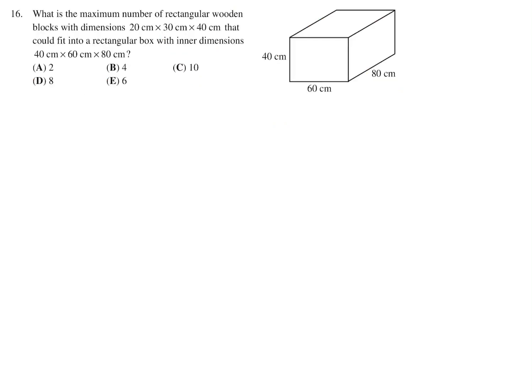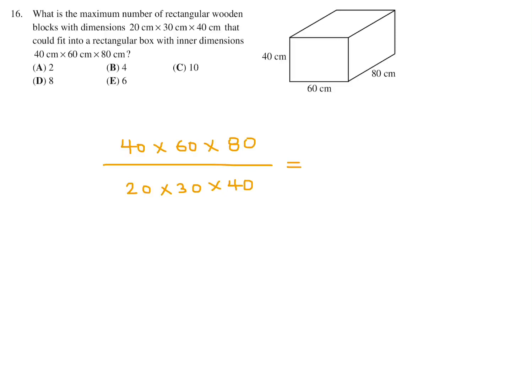What is the maximum number of rectangular wooden blocks with dimensions 20 times 30 times 40 that could fit into a rectangular box with inner dimensions 40 times 60 times 80? So the large box is 40 times 60 times 80. And we have to divide that by the smaller box, which is 20 times 30 times 40. And if we do, we'll get an idea of how many of the smaller boxes fit into the larger ones.